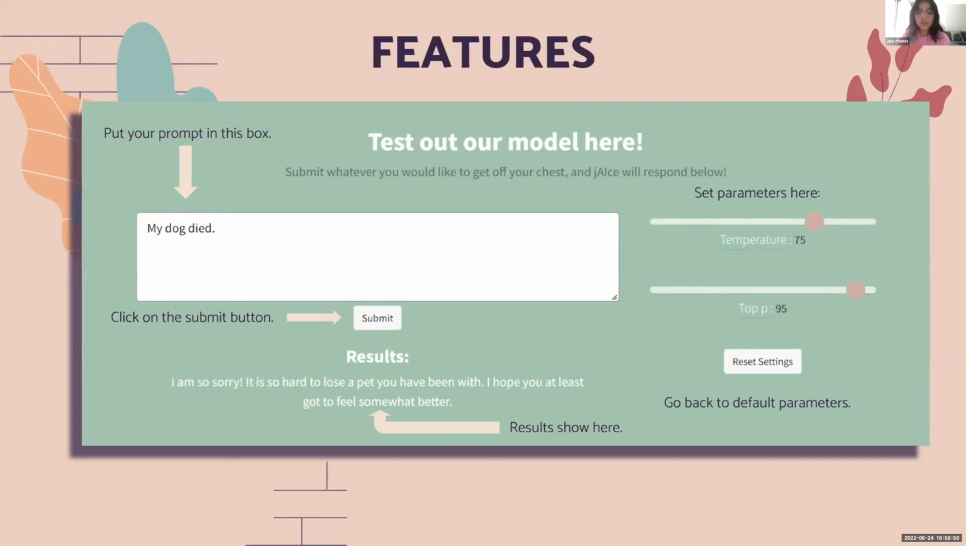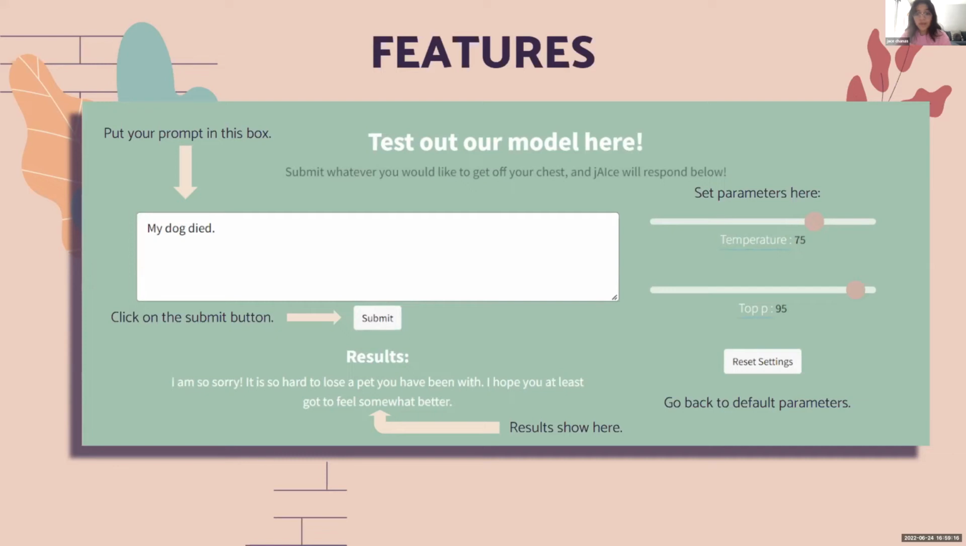Here is where you can test the product below. You can enter a prompt, any prompt like "my dog died" in the text box. And then you would click the submit button and you'll see a short, small loading animation followed by a AI empathetic response under the results heading. Like the example here shown, "I'm so sorry, it's so hard to choose a pet you have been with," etc., etc.